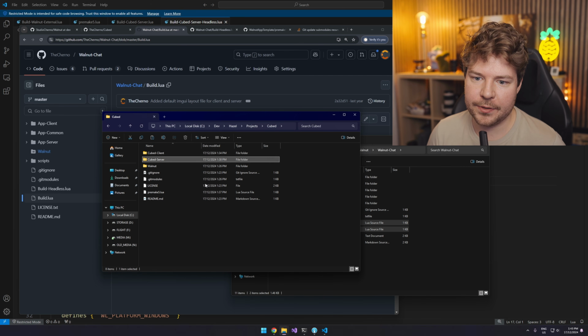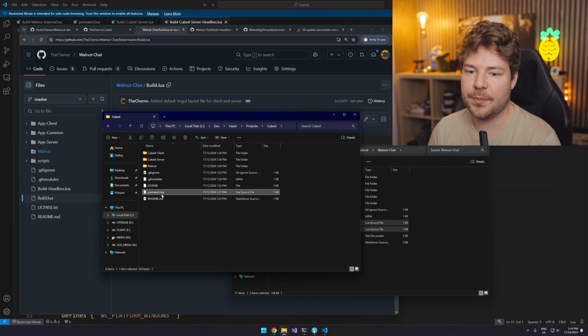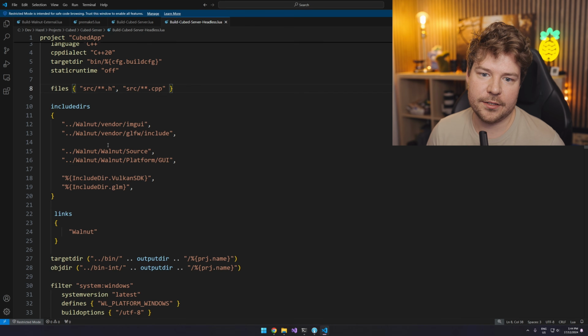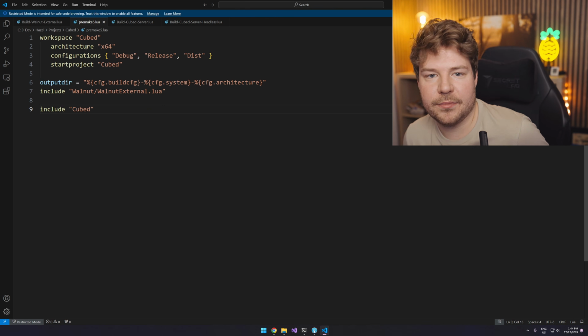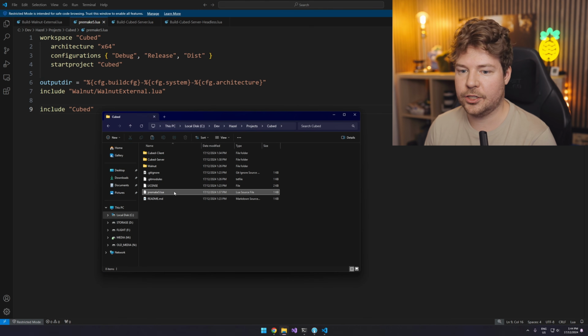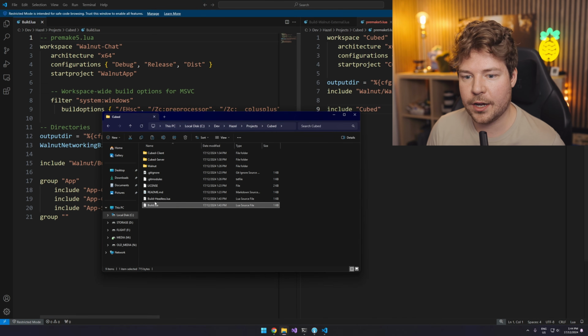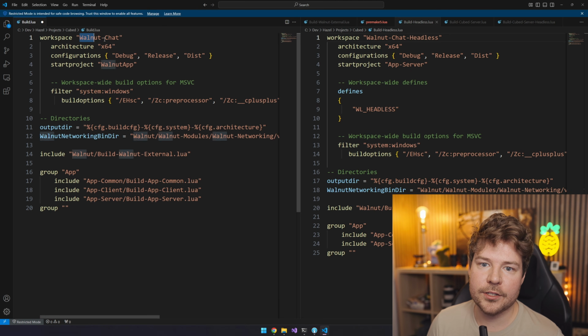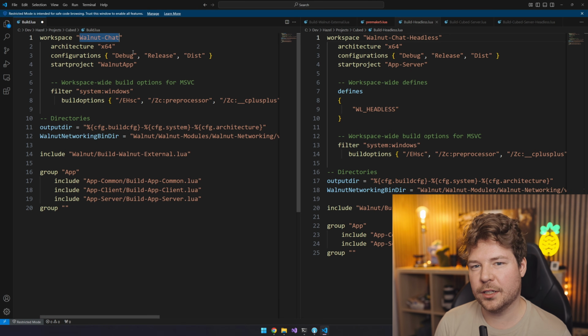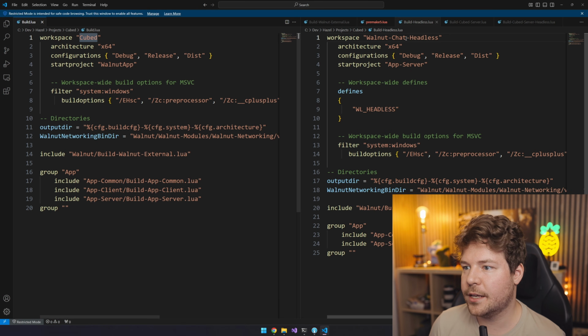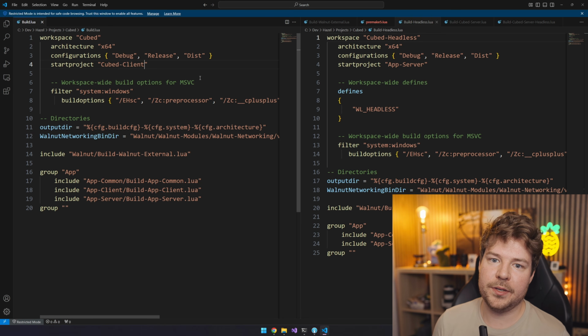So we did start making Premake 5.lua, which I think just defined the workspace and some other things. So let's actually get rid of that. I'm going to paste in build headless and build.lua. So these we're going to modify now. Let's get rid of this comment here. So instead of Walnut chat, obviously we'll call this just cubed, I guess, and then we can have cubed headless over here. The start project will probably just be cubed client.